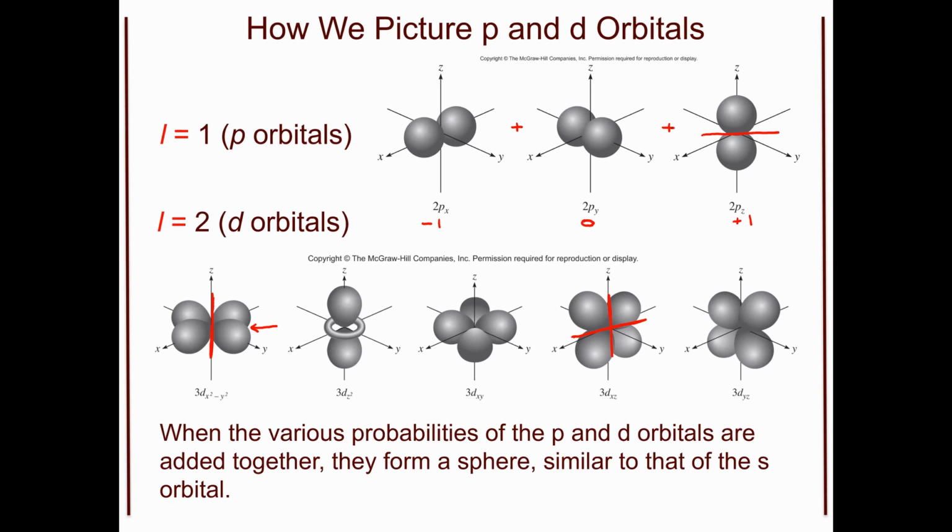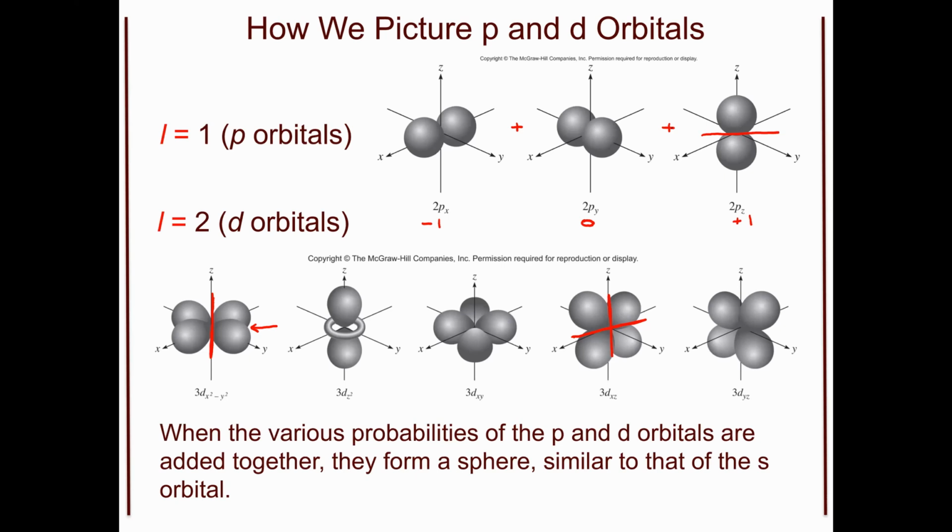We can also do the same for our d orbitals. If we were to add up these 5 possibilities together, we would end up with a larger sphere as well, all incorporating our coordinate plane. As you're looking at these shapes, it's important for you to notice that each one of them has their own differences. The s orbital is spherical, the p orbital has electron density historically centered over a coordinate axis, but having at least one nodal plane in which electrons can't be. And then finally, we get to our d orbitals that become more complex.